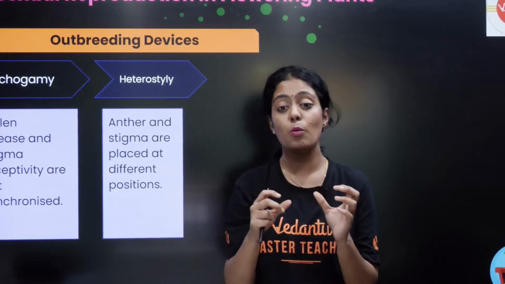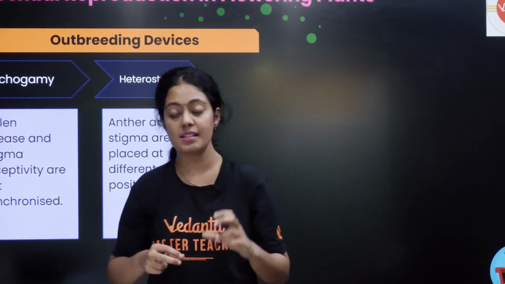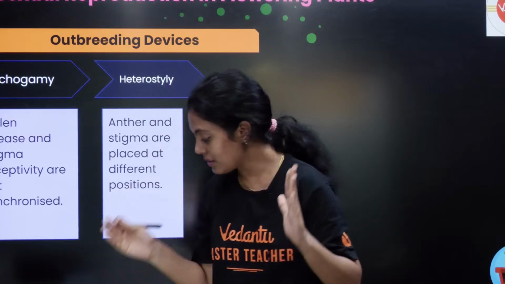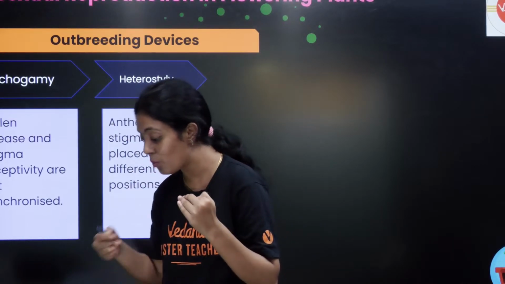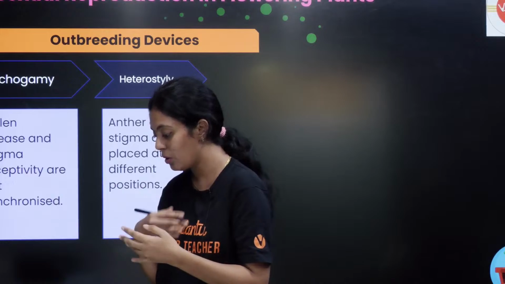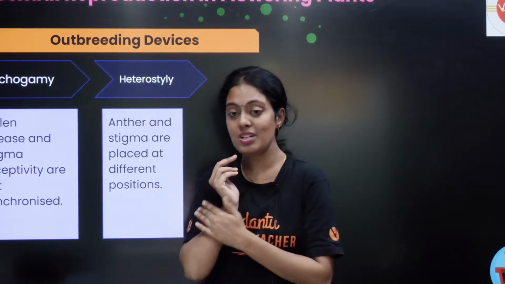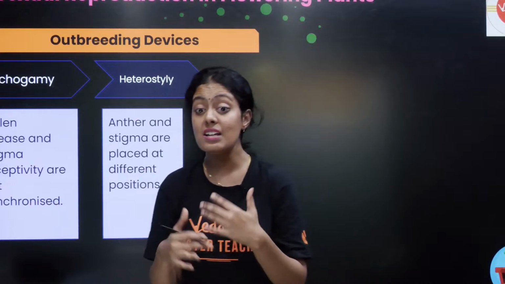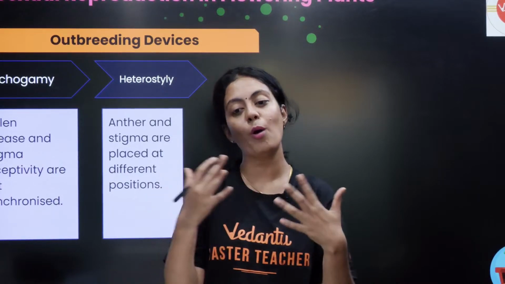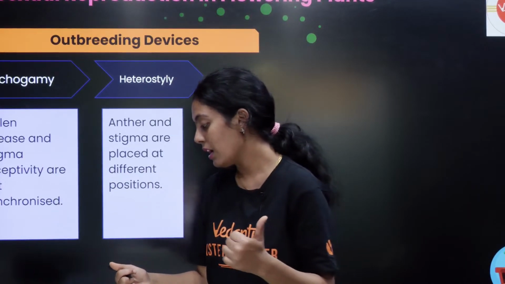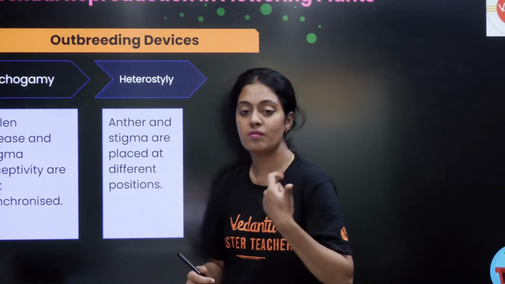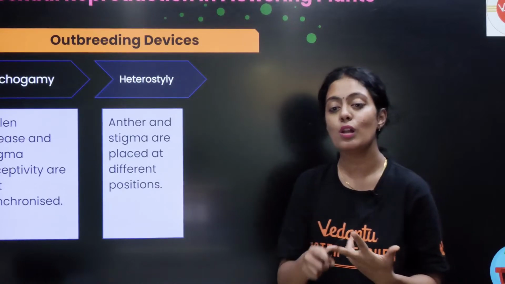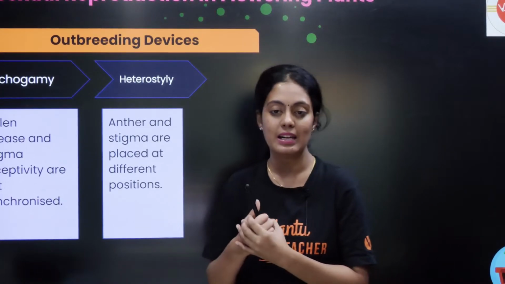Now we are moving on to outbreeding devices. What is outbreeding? Just a few minutes back I told you pollination. What you didn't understand, can you tell me so I can repeat? Pollination is the transfer of pollen from the anther to the stigma, and the agents which bring about pollination are called pollinating agents. You have water pollination, wind pollination, and you also have your biotic pollinating agents.